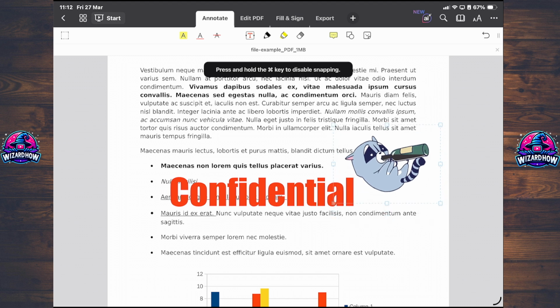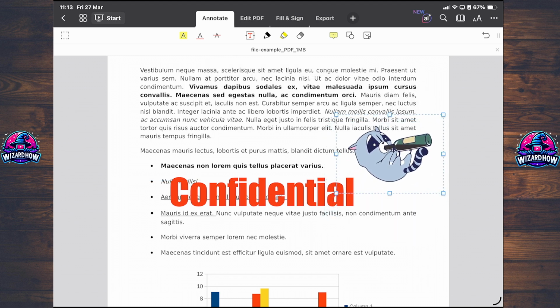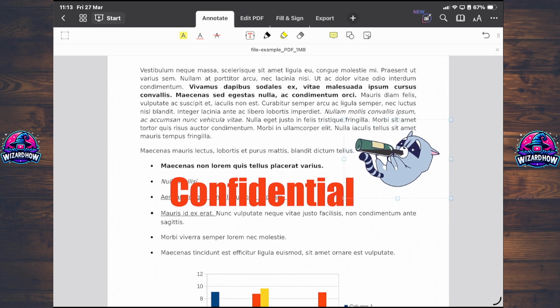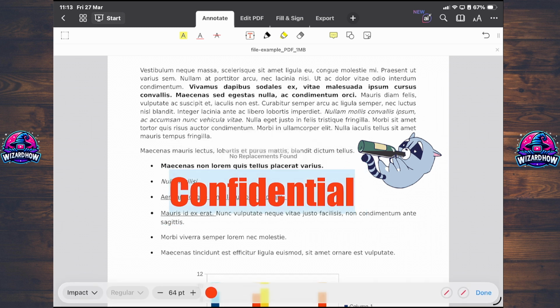Next to it, let's say like that. And we have now some watermark style right here.